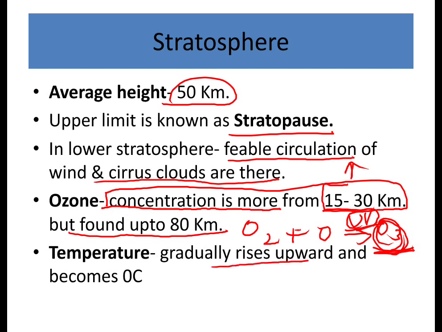The temperature gradually rises upward and becomes 0 degrees Celsius. The reason behind that is that the ozone layer is there, so whatever sun radiation is coming, the ultraviolet radiation is trapped in this region. Because of that, it increases the temperature of this stratosphere slowly. So that's how the temperature increases in the stratosphere.